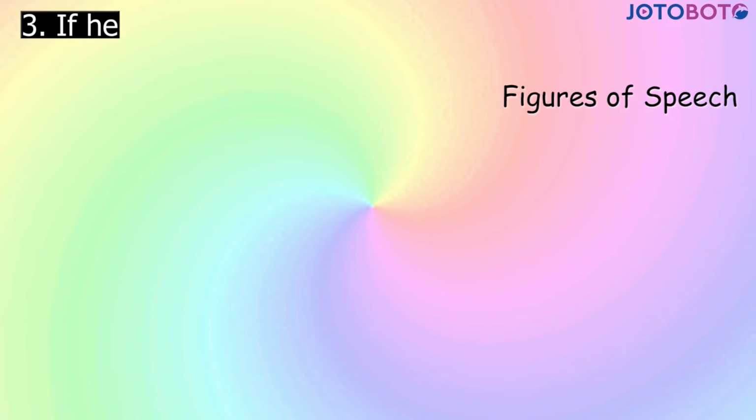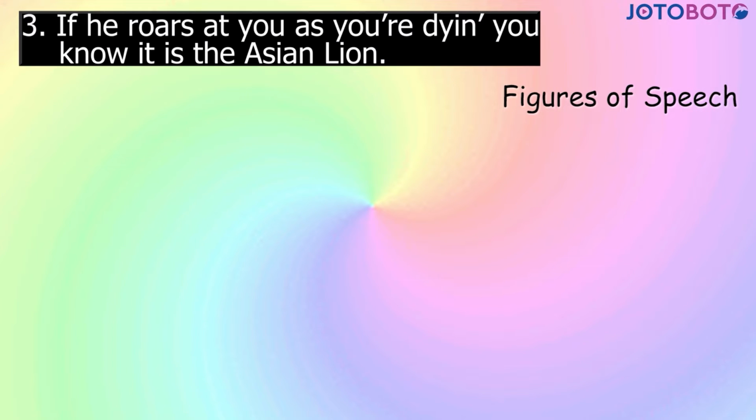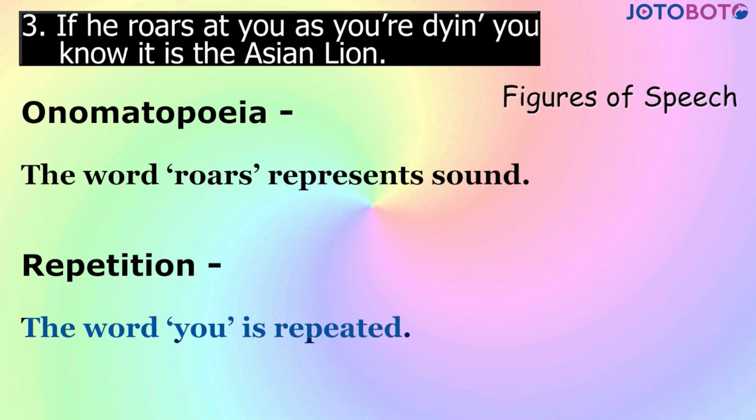Next, if he roars at you as you're dying, you'll know it is the Asian lion. The figures of speech are onomatopoeia. The word roars represents sound. Repetition. The word you is repeated.